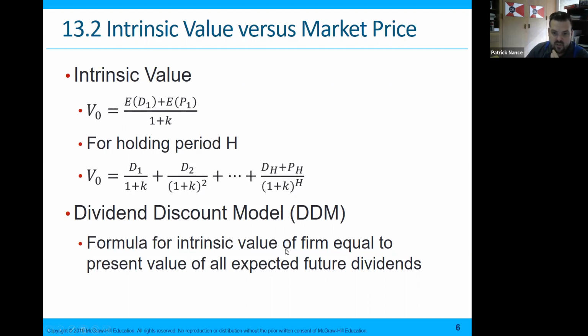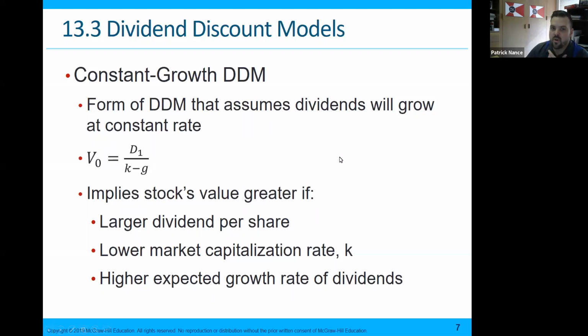The formula for intrinsic value of a firm, the dividend discount model, says the value of the firm equals the present value of all expected future dividends. The constant growth dividend discount model is a dividend discount model that assumes the dividends will grow at a constant rate. This one in particular implies that the stock's value is going to be greater if there's a larger dividend per share, a lower market cap rate, which is K, and a higher than expected growth rate of dividends.